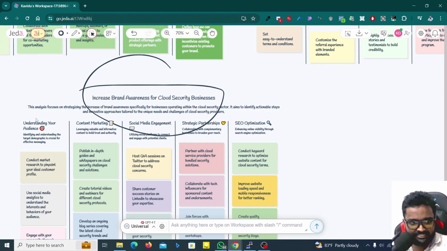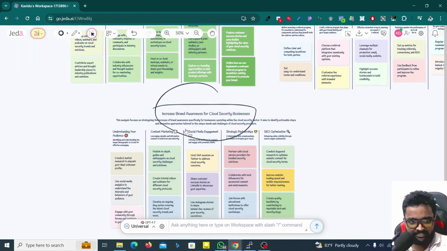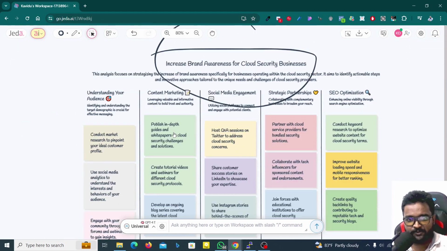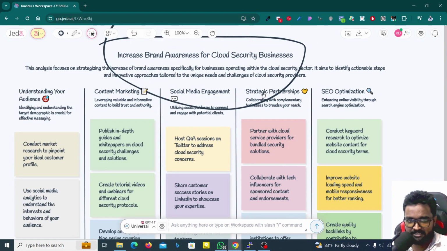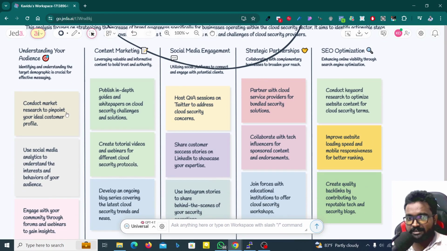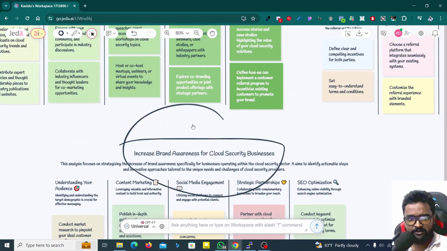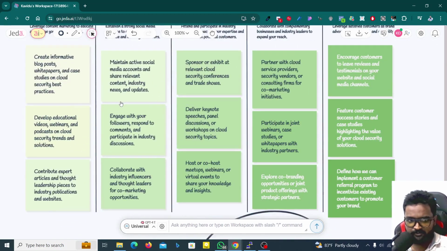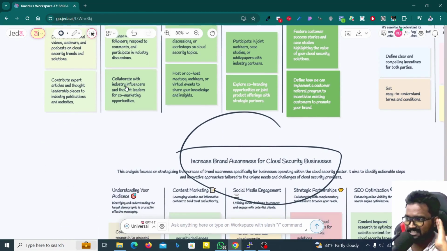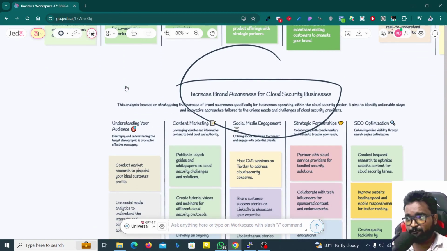Okay, by the way, this is the one we got again, by using the same recipe but using the GPT-4 model. Here you can see there are some things that are different. Okay, SEO optimization, strategic partnerships, social media engagement, so mostly the same but the suggestions are different, I think. Here you can see host Q&A sessions on Twitter to address cloud security concerns, so I think it was not in the previous one. Yeah, it was not in the previous one. So you can see there are so many suggestions that you can get by using only one platform.